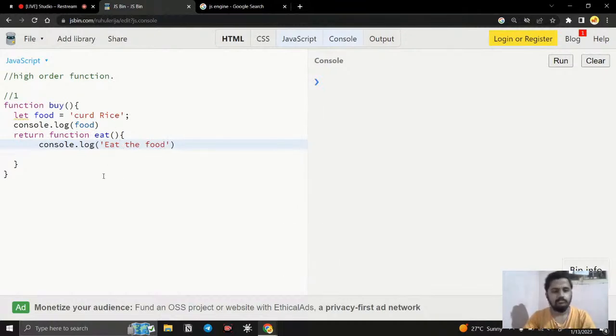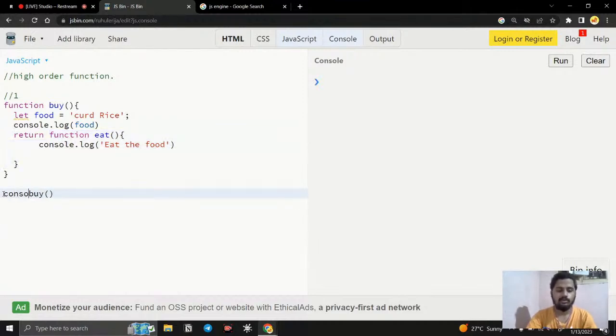Now if I call buy, first the memory allocation happens for the let keyword, the food, curd rice, and the console log is executed. The curd rice is going to print in my console, and it is going to return a function, right?